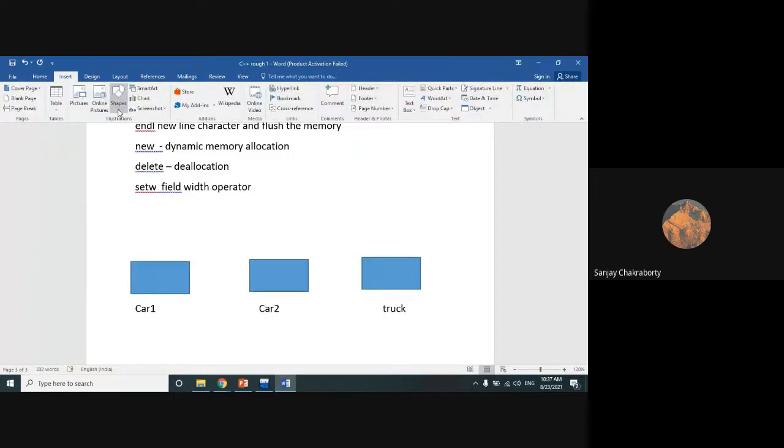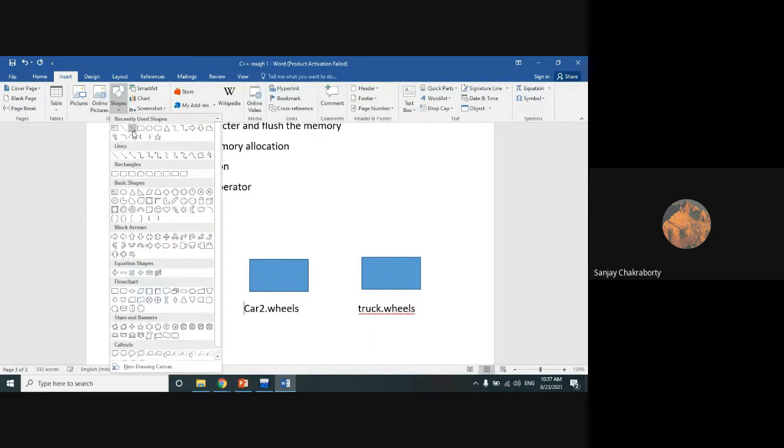When you do car 1 dot wheels, then car 2 dot wheels, then truck dot wheels, they actually occupy 3 different memory spaces for 3 different objects.